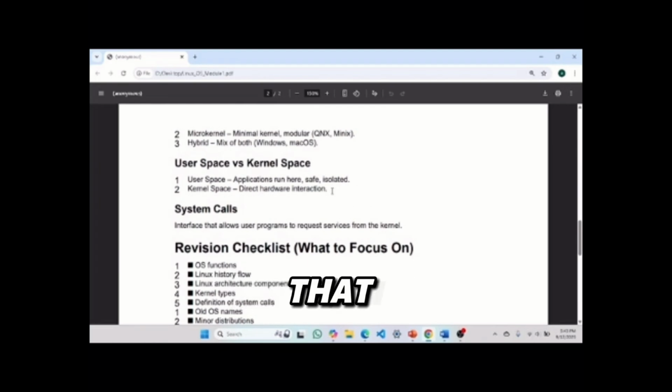There is no touch between that image and this PDF. They are managed by the user space. Another thing is kernel space, which handles direct hardware interaction. As I was discussing a few minutes ago, my mouse connected to my PC is all managed by the kernel space.